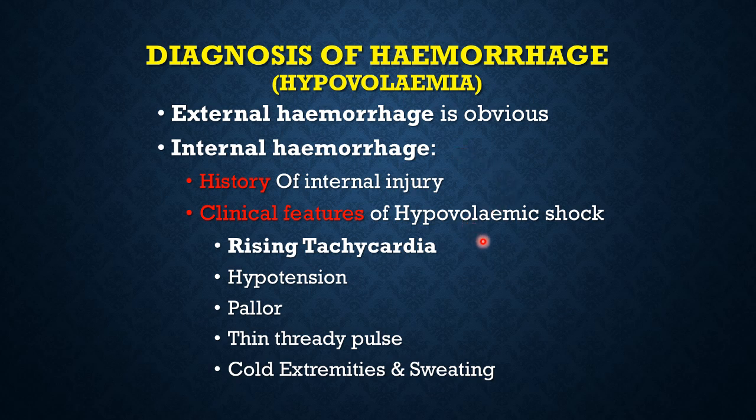Then the signs that you look for are rising tachycardia, hypotension, pallor, a thin thready pulse, cold extremities, and cold sweating. As I discussed earlier, rising tachycardia is the sign of ongoing hypovolemic continuous hemorrhage and internal bleeding.